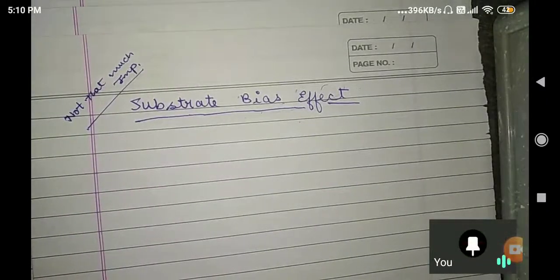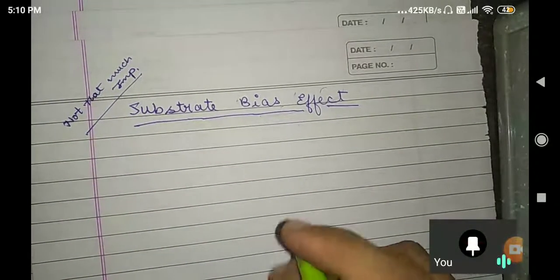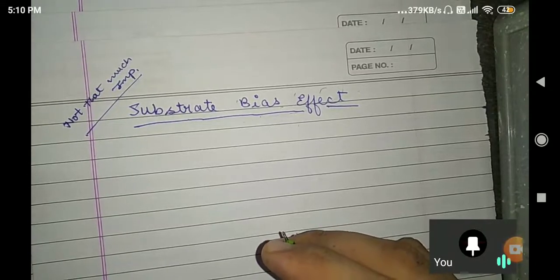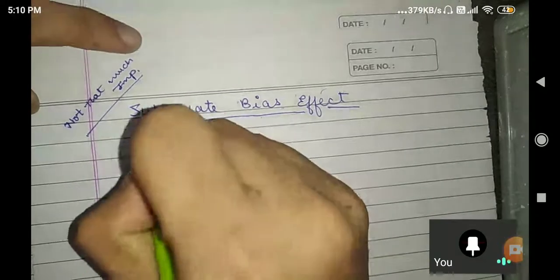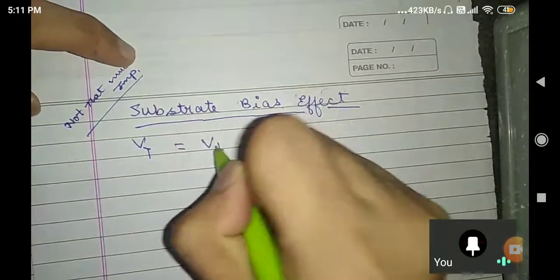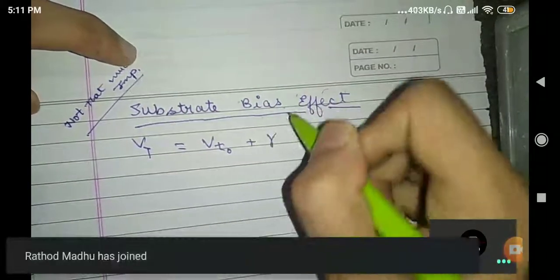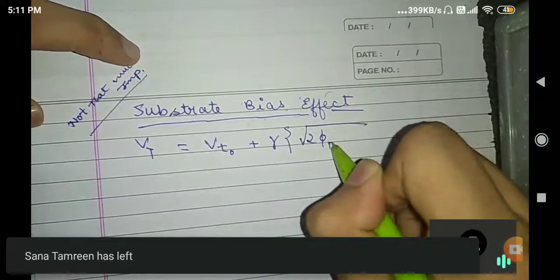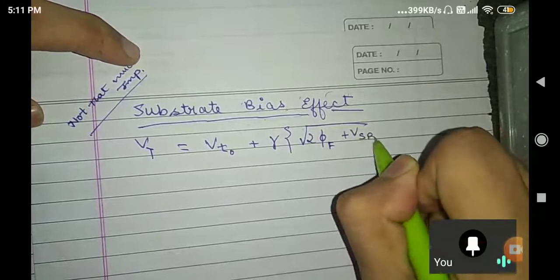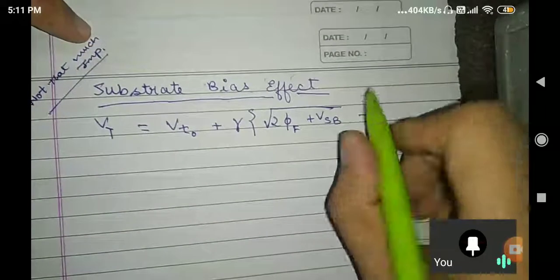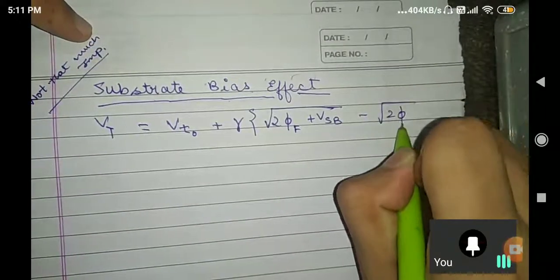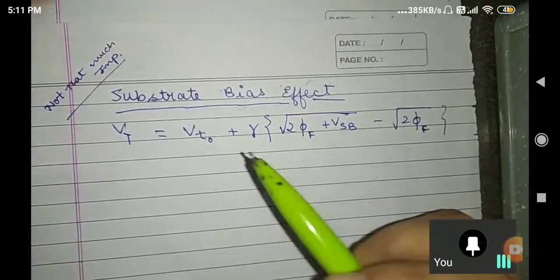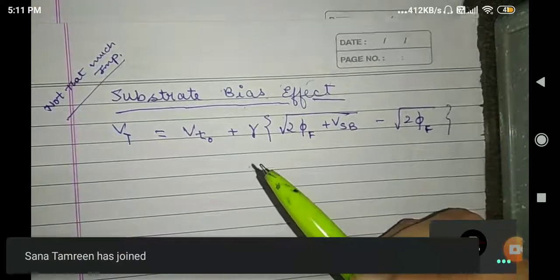Now let us understand the formula to find this Vt. We are going to find the threshold voltage only, Vt. It is given by Vt = Vt0 + gamma times the square root of (2 phi f + Vsb). For this you need to understand what the substrate, the body, is. You will understand better when you study MOSFET.